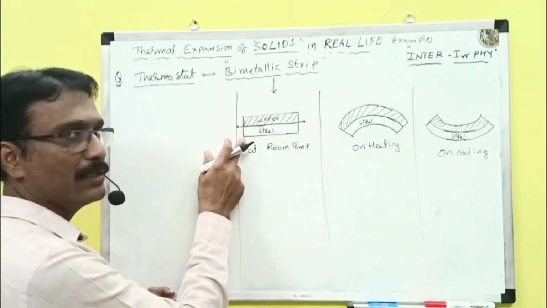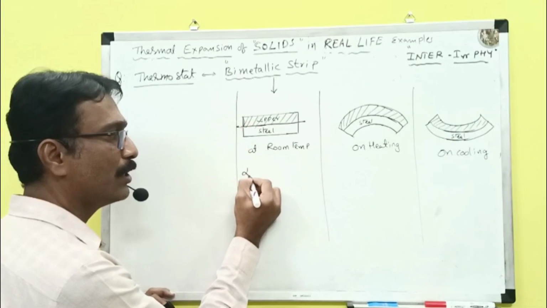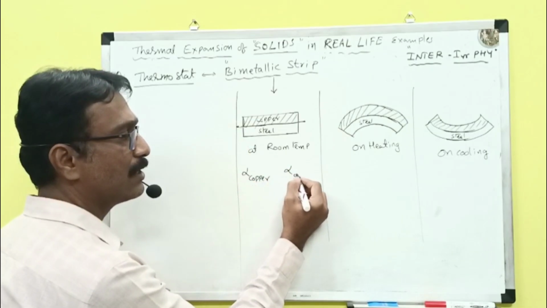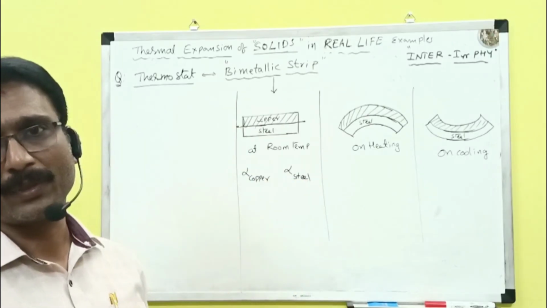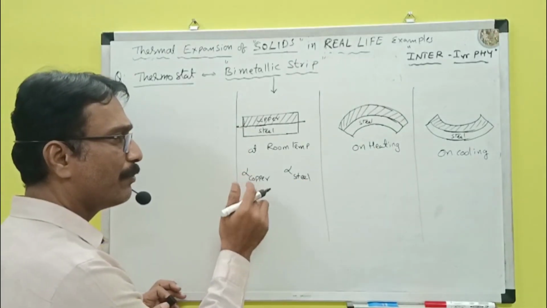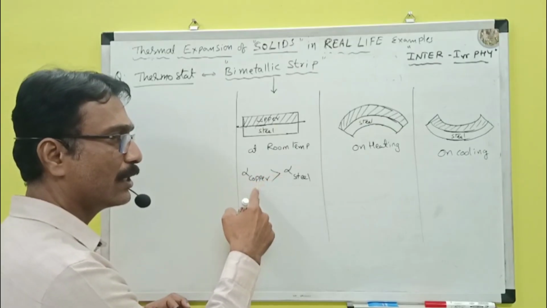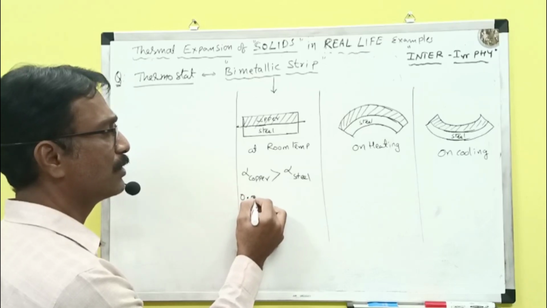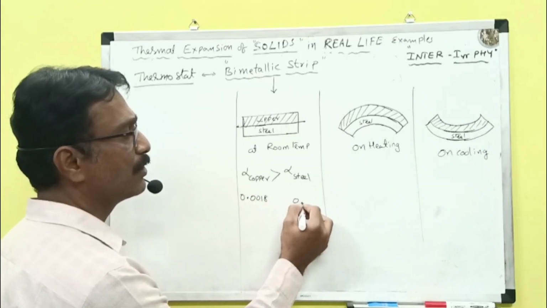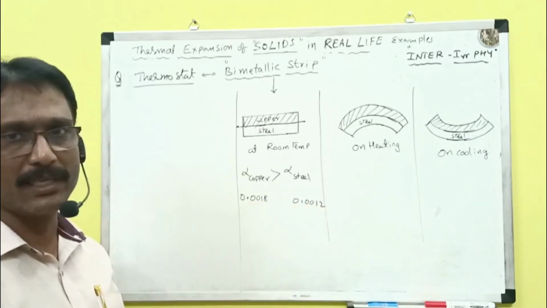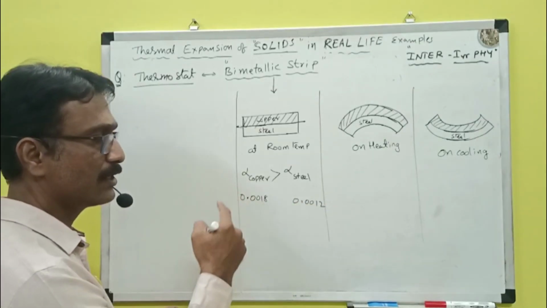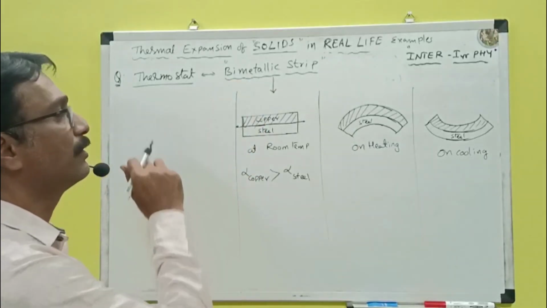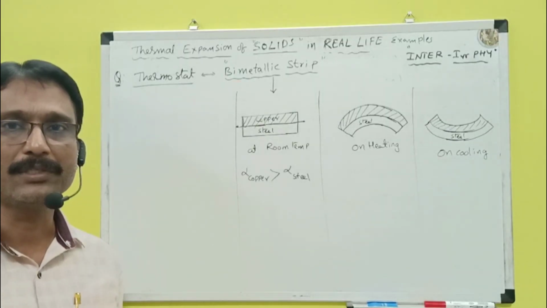Here there are two different materials, so the coefficient of linear expansion of copper and the coefficient of linear expansion of steel will also be different. For example, if alpha copper is more than alpha steel, imagine this one is 0.0018 and this one is 0.0012. Which one is more? This one is more. Today we'll discuss the bimetallic strip and thermostat. This is a most important question for 4 marks.